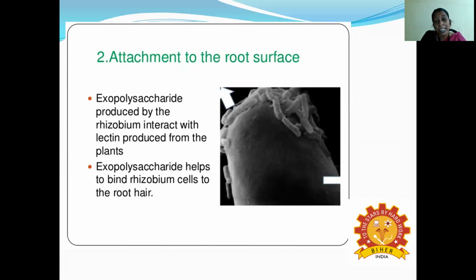So they can interact with the lectin, because the polysaccharides bind with the lectin. These lectins are produced from the leguminous plants. The root tip of the leguminous root produces the lectin, and the exopolysaccharide is produced by the rhizobium. So both of them can interact. These exopolysaccharides help to bind the rhizobium cells to the root hair.